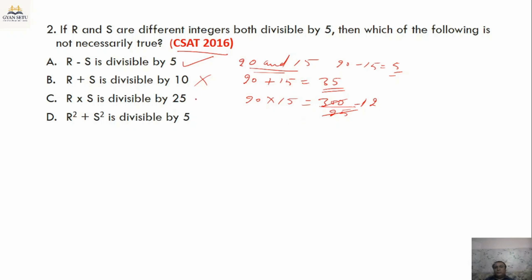So this statement is true. Next is R square plus S square is divisible by 5. Now the square of 20 is 400 and the square of 15 is 225, which makes 625, and this is also divisible by 5.